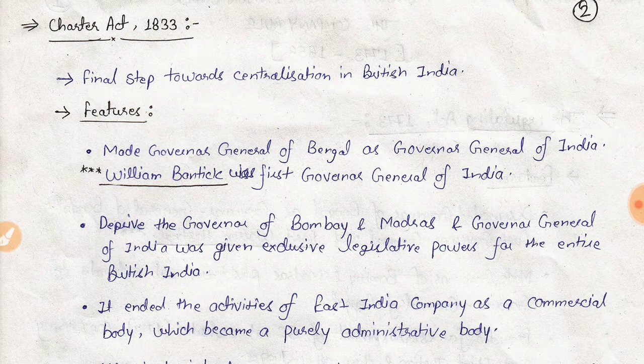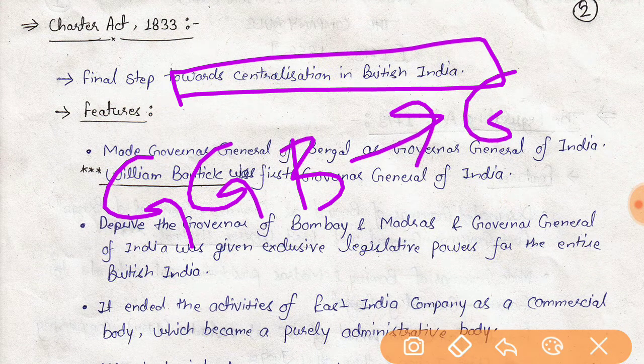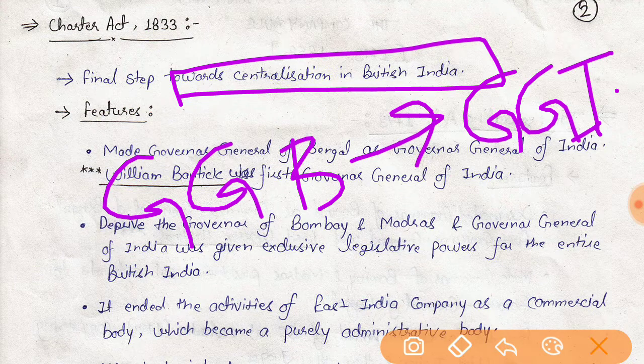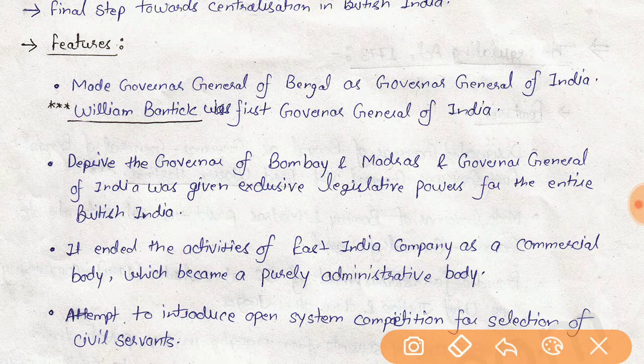The next act is the Charter Act 1833. This is the final step towards centralization in British India. Through this act, the Governor General of Bengal was made the Governor General of India, and the first Governor General of India was Lord William Bentinck.